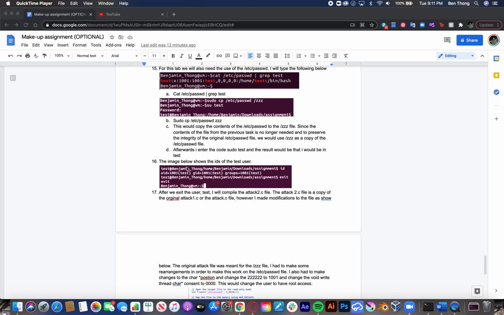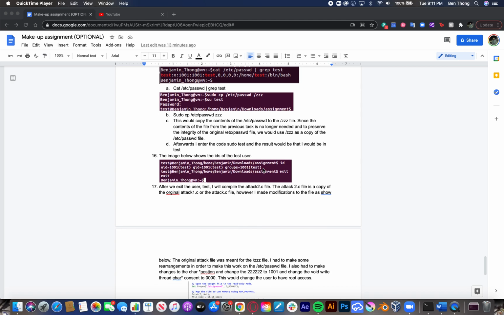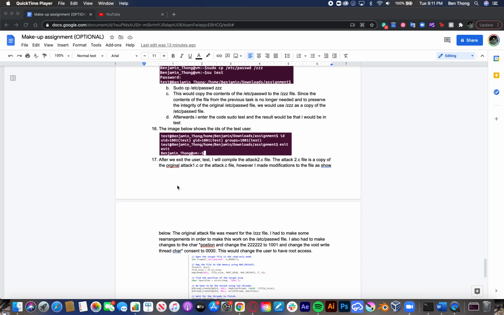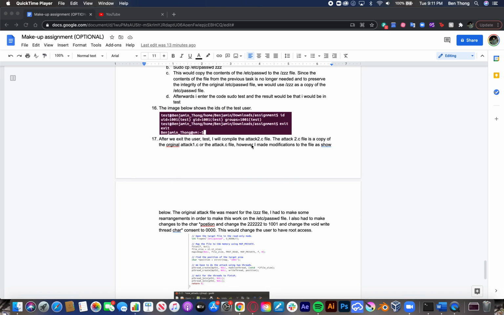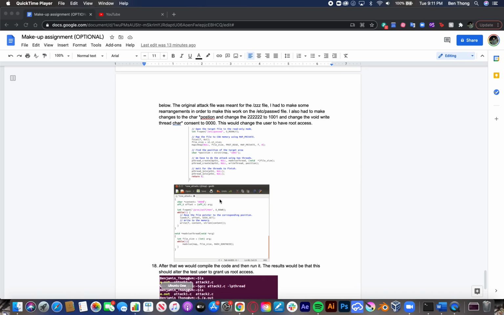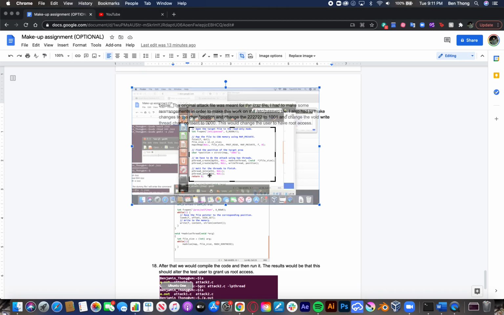So I log into test. This is the actual ID. This is what we will use in our code, and this is what we're going to use to change the test user to root user. This is basically all the information of the test user, and we will exit. So we'll exit the test user, and next we will edit the attack file.